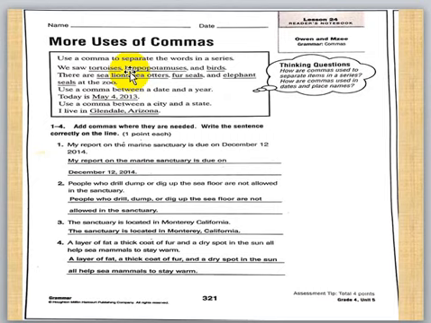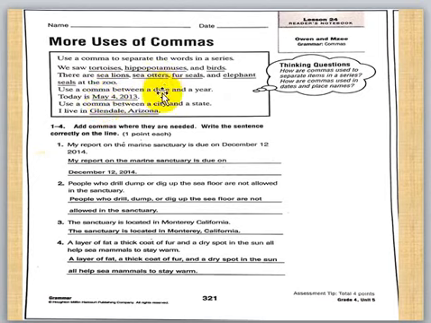Okay, and we also use a comma between what? A date and a year. Like today is what? May 4, 2013. What is this date? We have the month first. Pay attention: the month first and then the day.